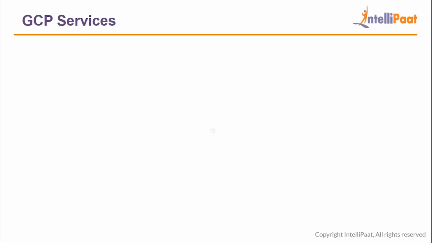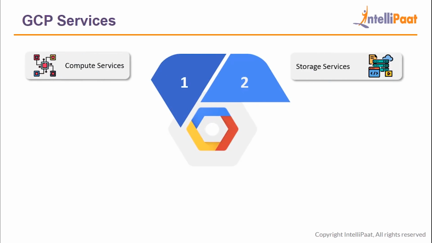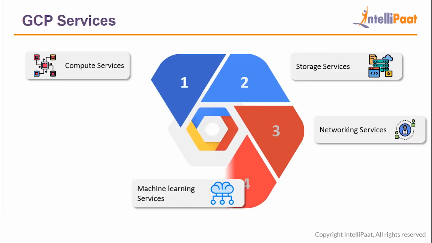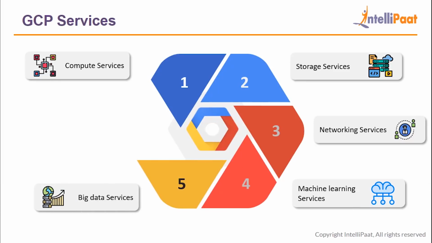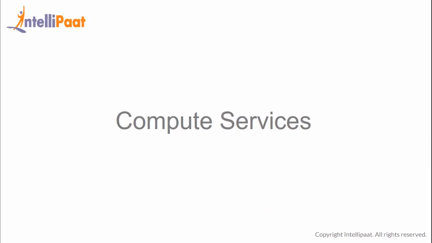These services are categorized into different domains such as compute services, storage services, networking services, machine learning services, big data services, identity and security services, and many more. But the main services that can be used to host any kind of application are compute services, storage services, and networking services. Let's now understand these services individually, starting with compute services.